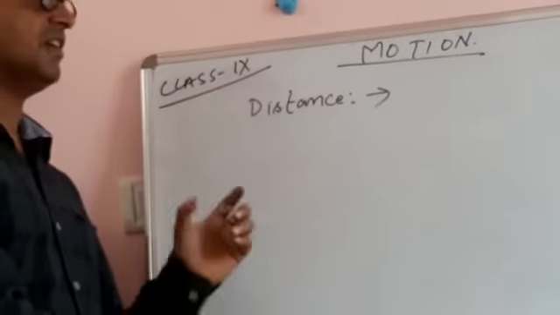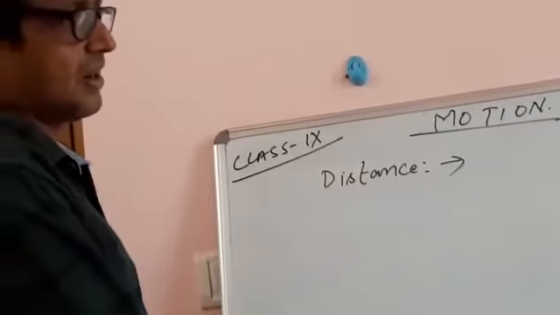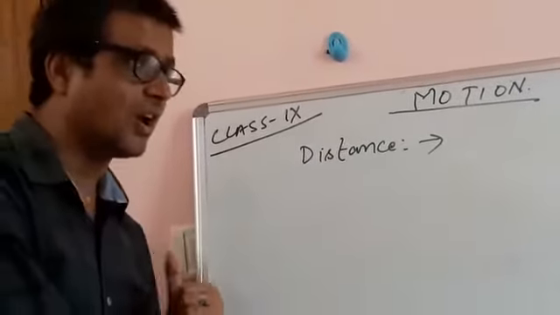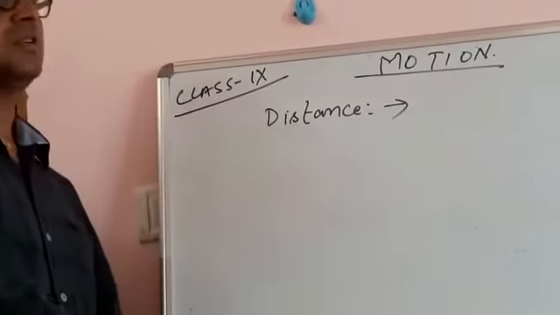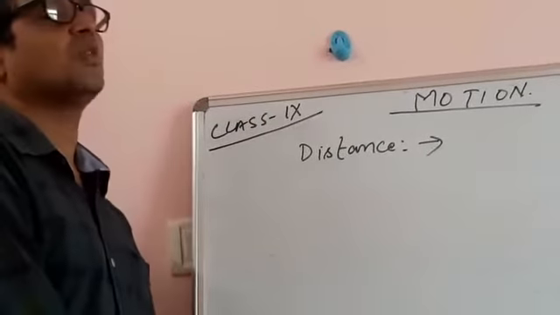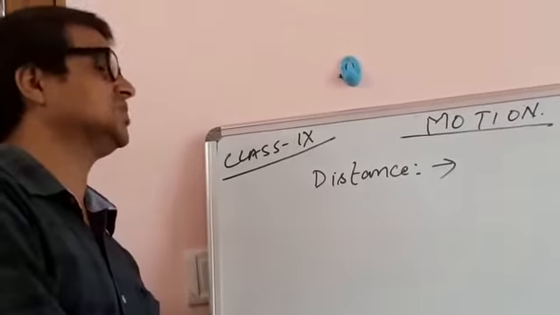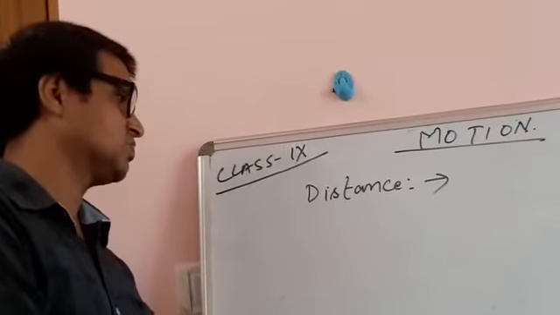Let me tell it in a very simple way. Traveling by bus, car, or train, or walking on the road, these are all examples of straight line motion. So here you are going to study motion on a straight line. Motion which is on a straight line is called straight line motion.